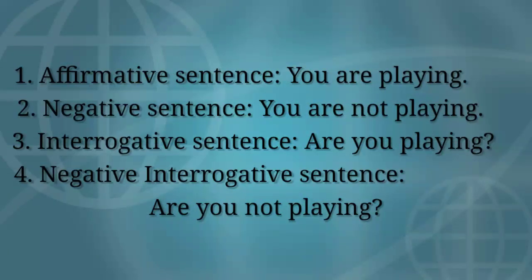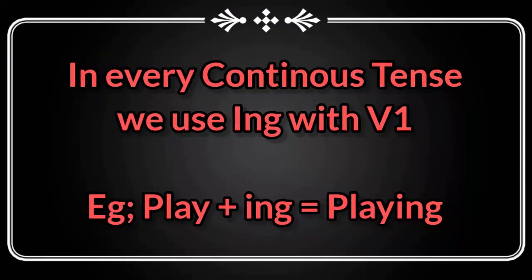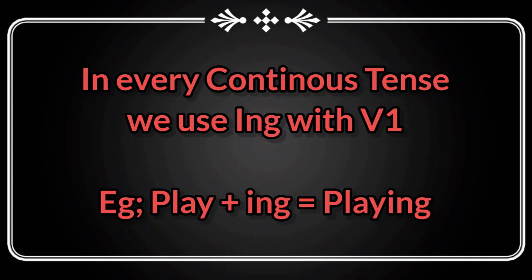Now let's see some more examples. First one is affirmative sentence: you are playing. The second one is negative sentence: you are not playing. Third one is interrogative sentence: are you playing? And the last one is negative interrogative sentence: are you not playing? Students, remember, in continuous tense we use first form of verb plus ing.